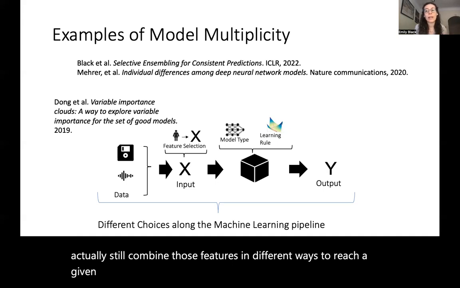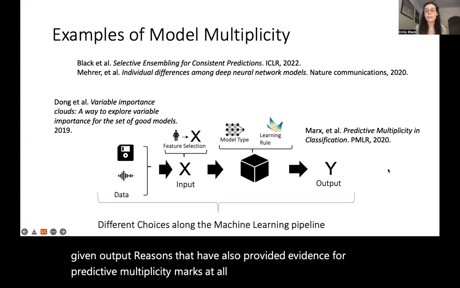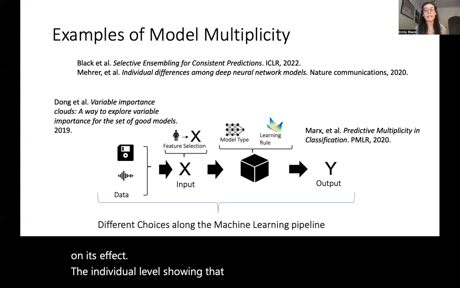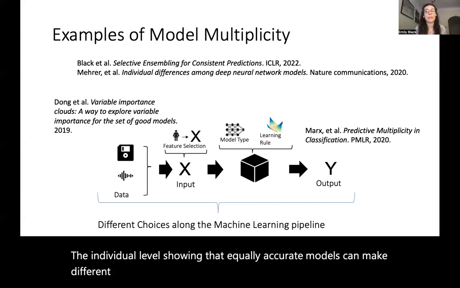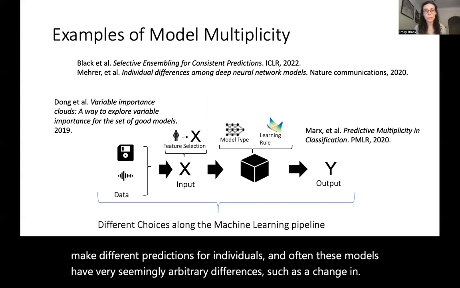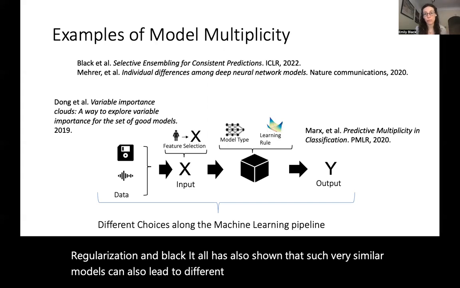Recent studies have also provided evidence for predictive multiplicity. Marx et al., who introduced the term, focus on its effects at the individual level, showing that equally accurate models can make different predictions for individuals. And often these models have very seemingly arbitrary differences, such as a change in regularization. And Black et al. has also shown that such very similar models can also lead to different individual predictions from a change in random seed.